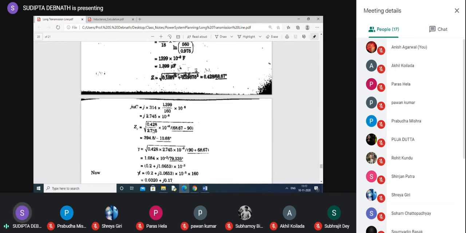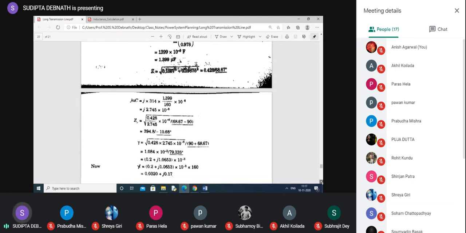Now gamma, what is gamma? Root over YZ. Remember you have to use the per unit distance values for Y and Z here. Here it becomes immaterial, but here it will matter. So find out gamma from here, then find out gamma L, and then start solving the problem.